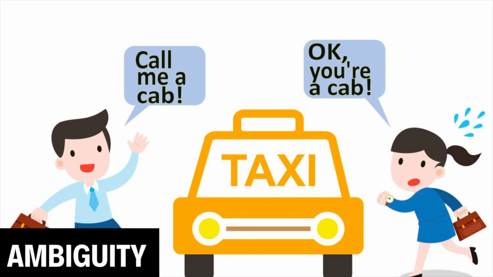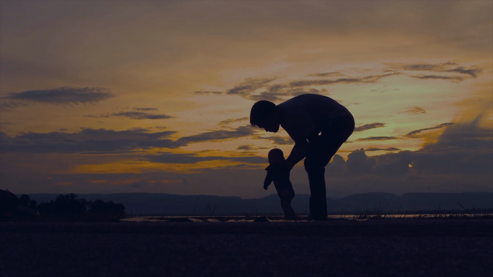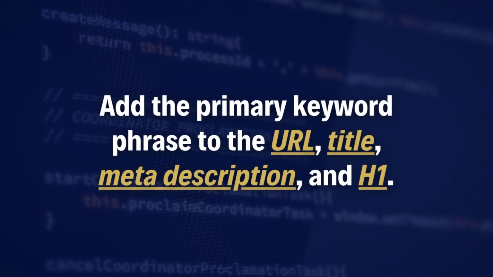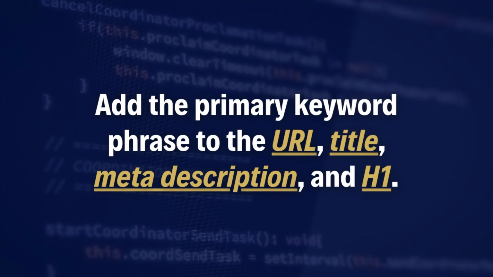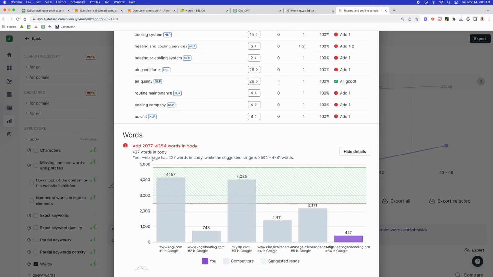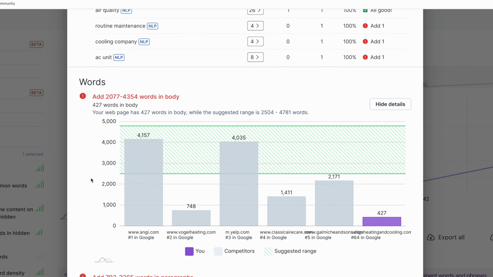You have to treat Google like a child. Eliminate all ambiguity and make it 100% clear what the page is about by adding the primary keyword phrase in the URL, title, meta description, and H1. And once that's done, use Surfer to find the ideal word count and gaps in the content. Then just repeat this process for every page you want to rank in Google.